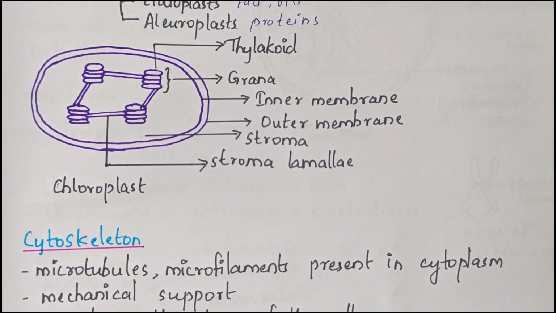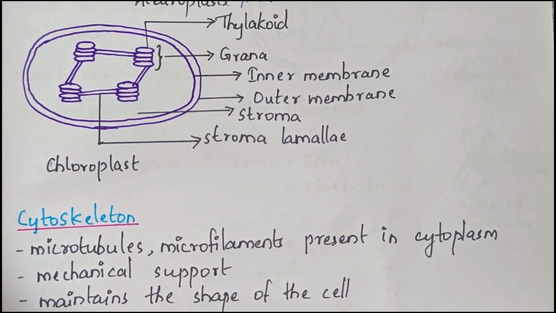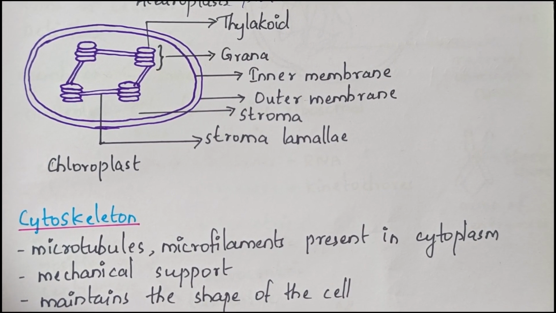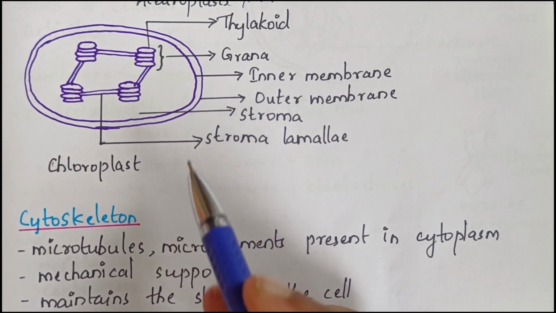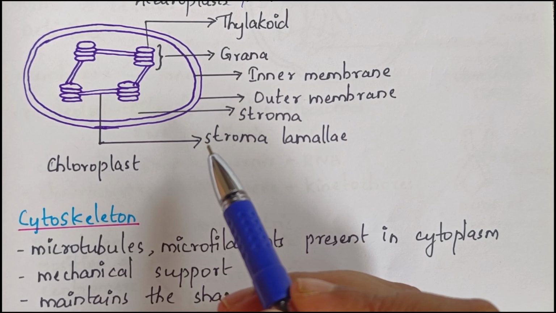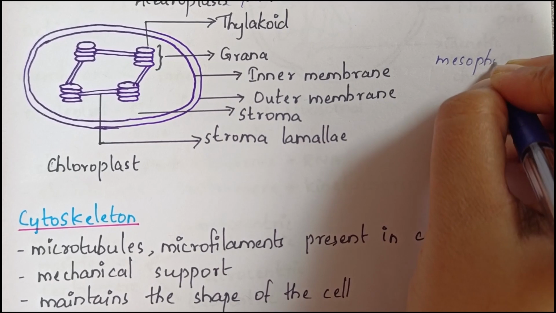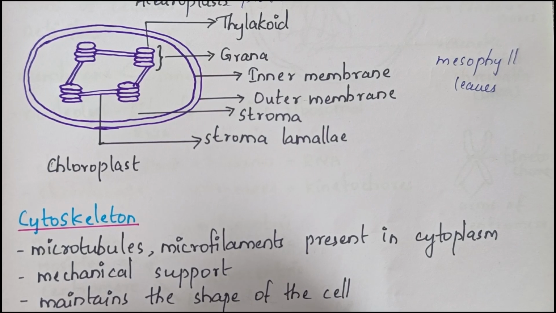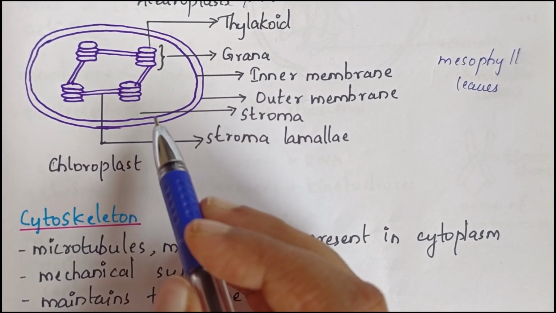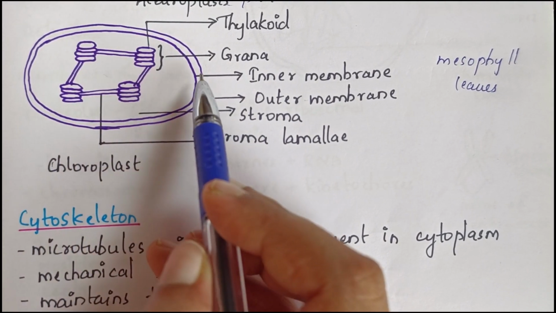Next, we have already talked about chloroplast. It contains the chlorophyll pigment, which imparts green color to the plants. So this is the basic structure of a chloroplast. It is actually a double membrane organelle found in mesophyll cells of leaves. Now, we have two membranes, outer membrane and inner membrane. And the space inside the inner membrane is called stroma.